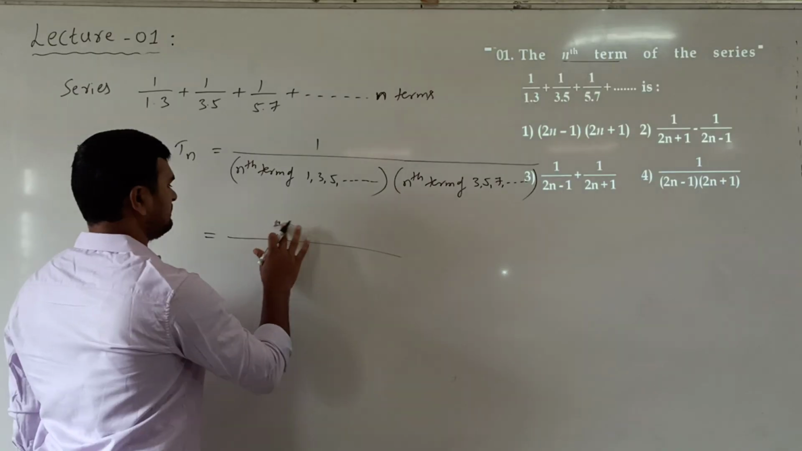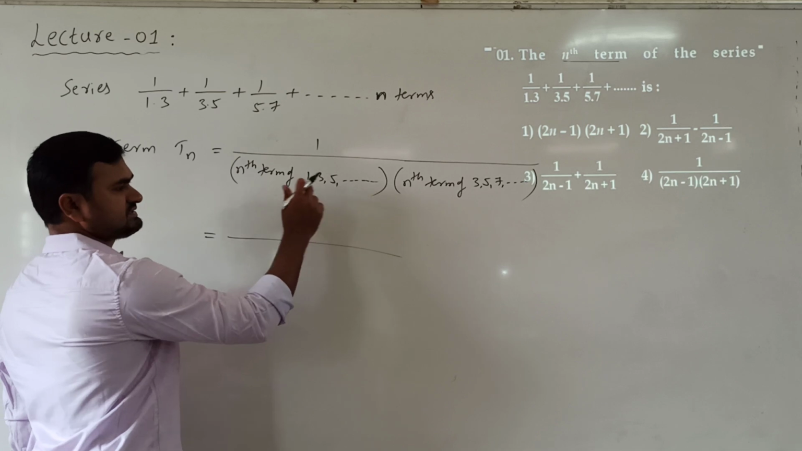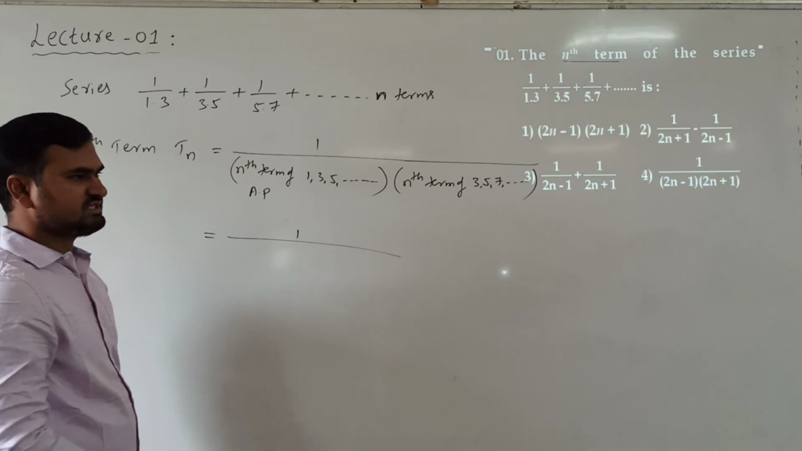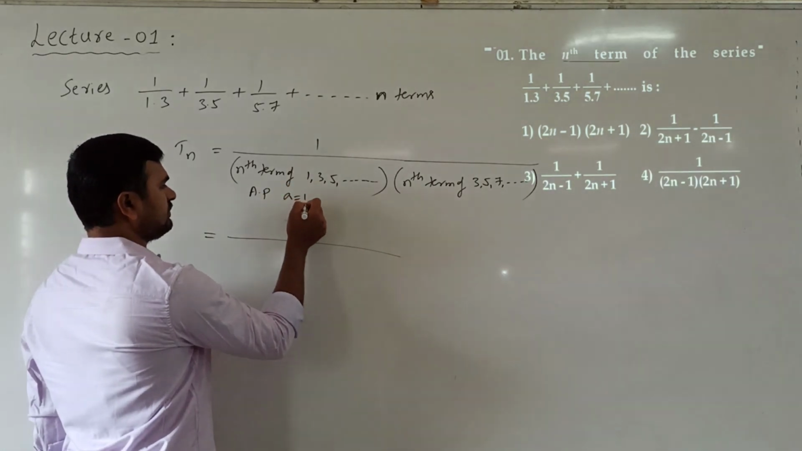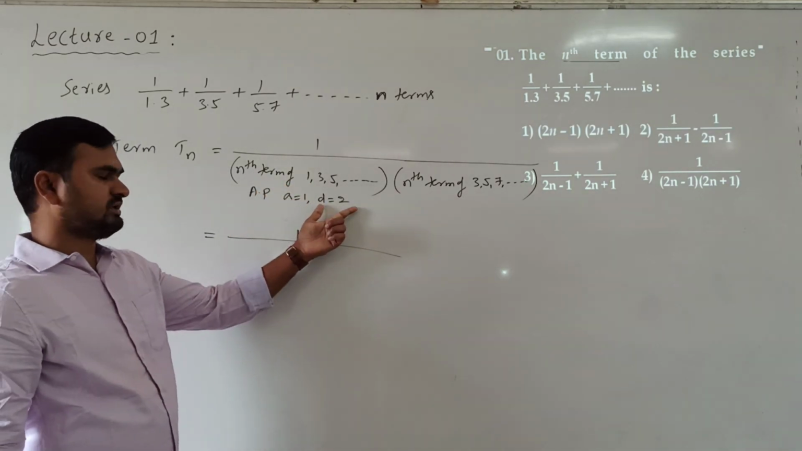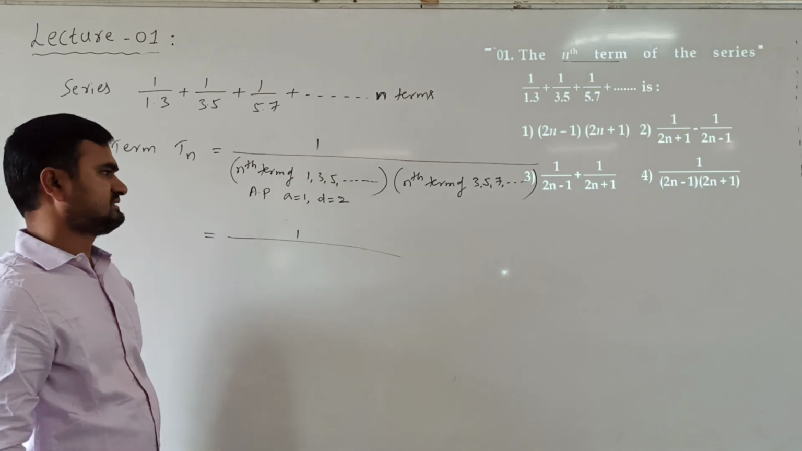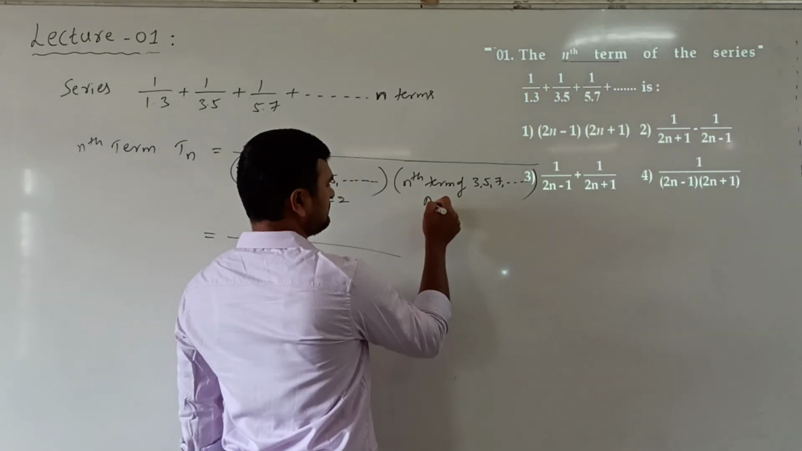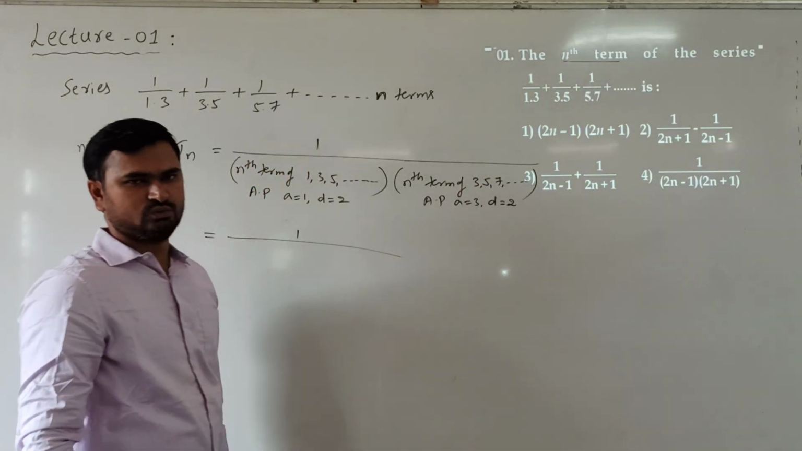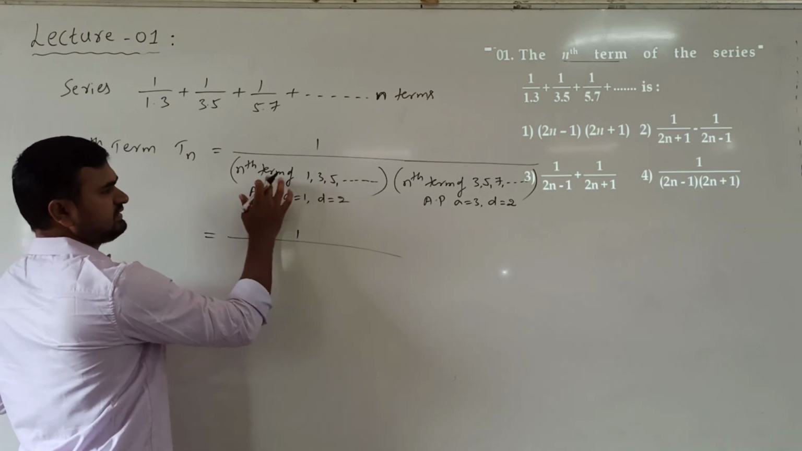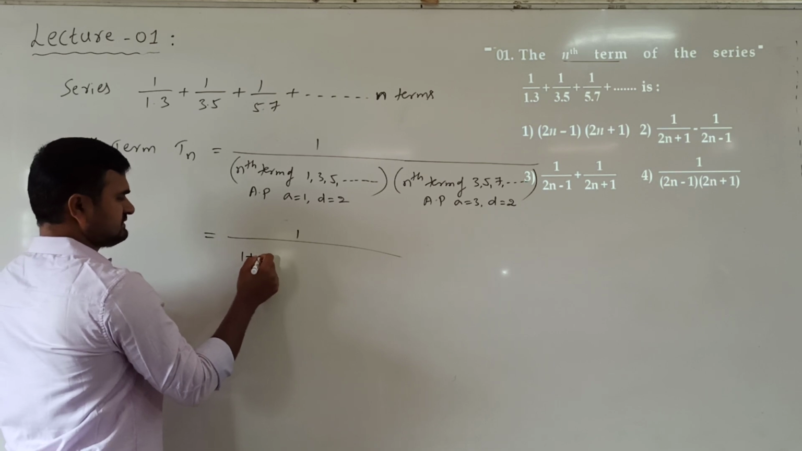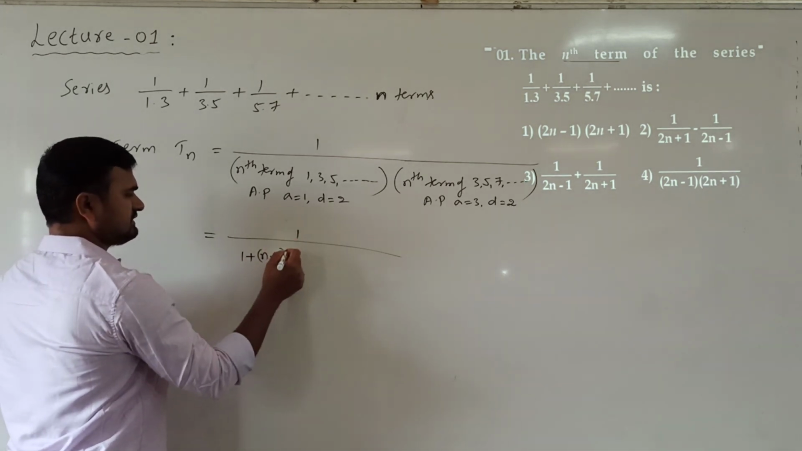So 1 divided by, now to take the nth term of this, we can see that it forms an AP. What is the first term? 1. Common difference is 2. So if you know the first term and common difference, can you find the nth term in this series? And here also it is forming an AP. Here the first term is 3, common difference is 2 only. So what will be the nth term in this AP? We know the nth term is A plus n minus 1 into D. So 1 plus n minus 1 into D. D is 2.